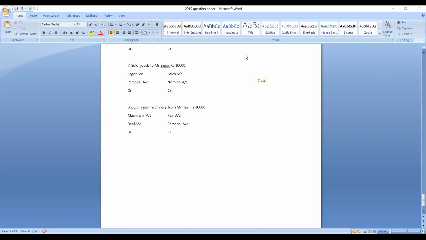Now, you need to understand the types of accounts, the golden rules of accounting, and how to apply those golden rules. Later, I will tell you which is the debit side, which is the credit side, and how we should record transactions on the debit side and how we should record transactions on the credit side. Am I clear? We'll discuss it in my further classes.